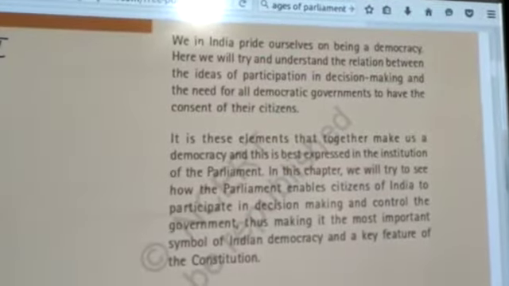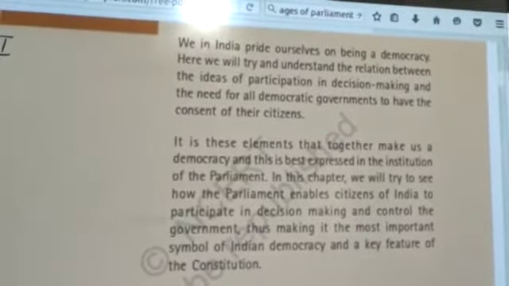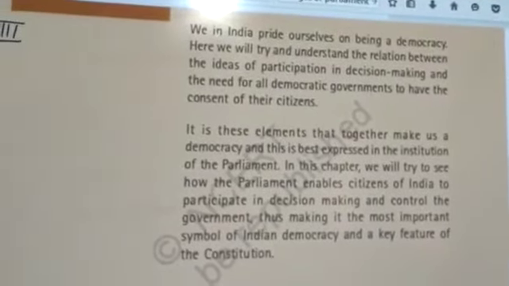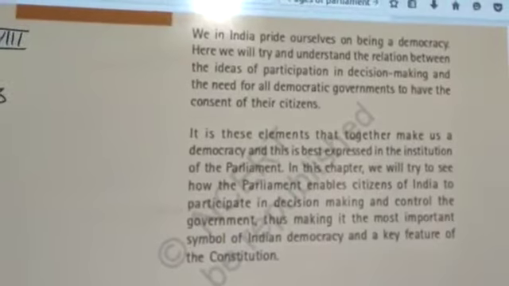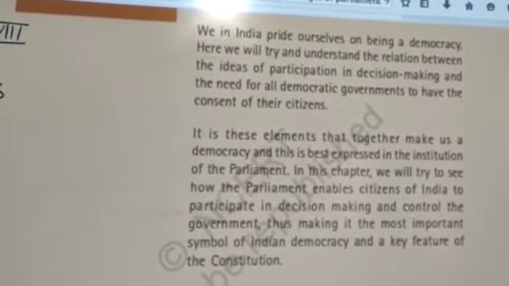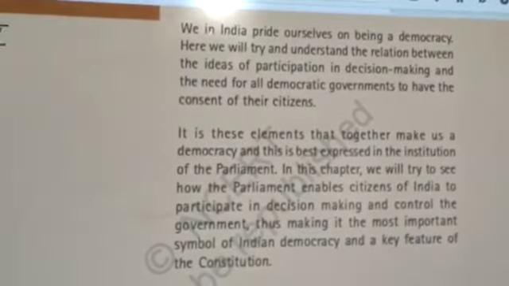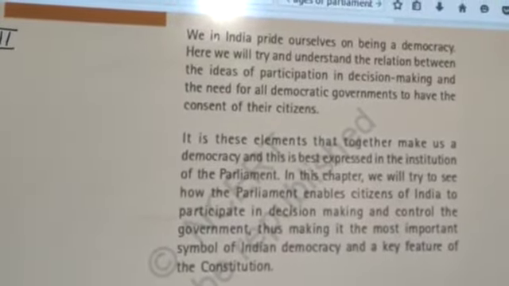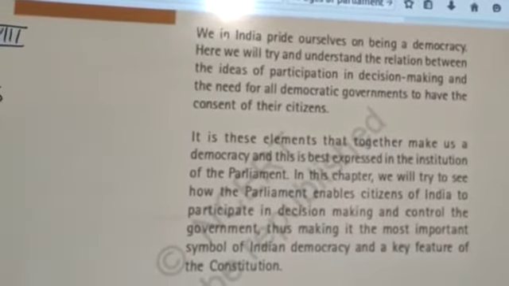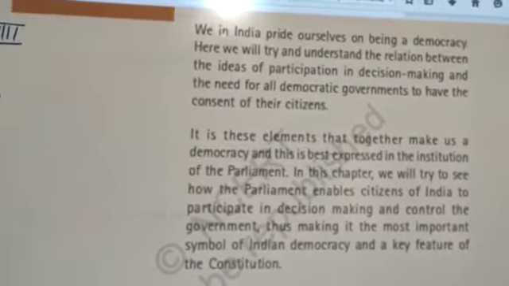Children, we in India are proud of being a democracy. We are living in a democratic country. Previously we were not independent. Before, we were in the clutches of the Britishers and they ruled us for more than 200 years. That we all know, we have seen in history also.